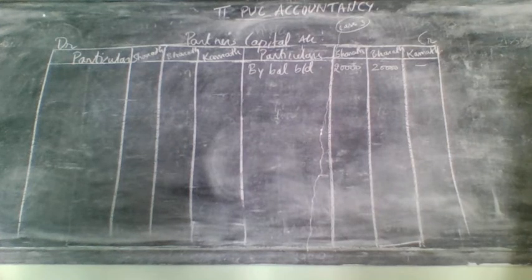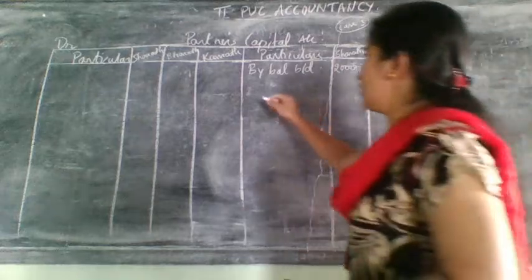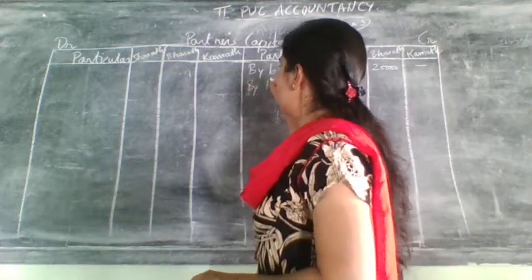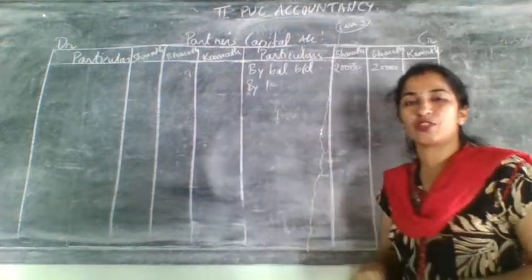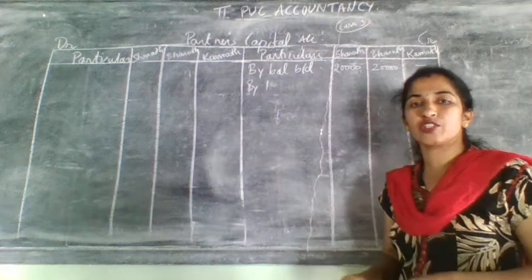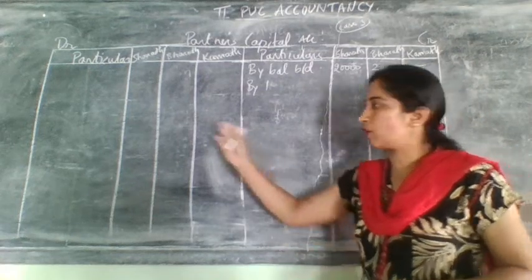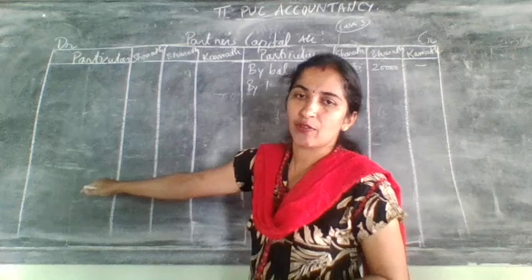After that, I told you to write which one? Revaluation account, so that you will not have any confusion at all. In the revaluation account, the old partners' capital account came on which side? Debit side of the revaluation account.